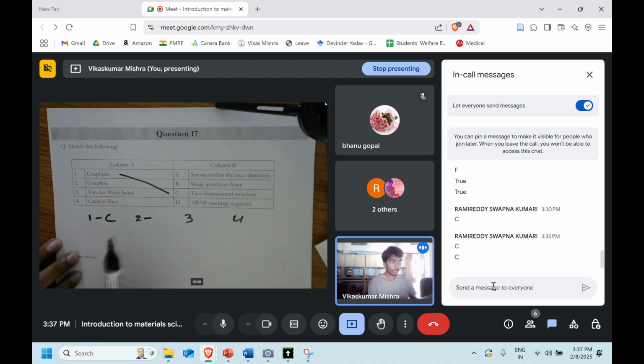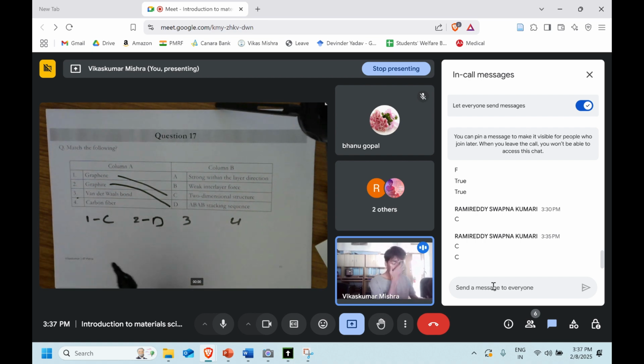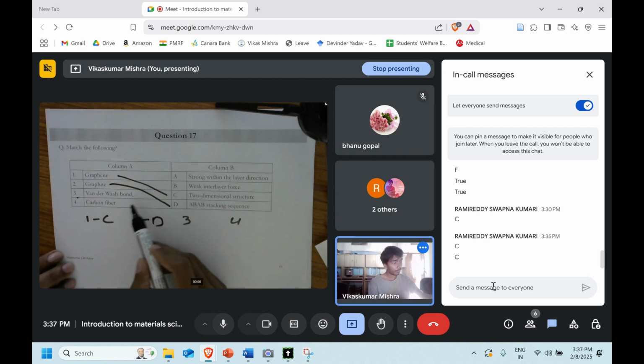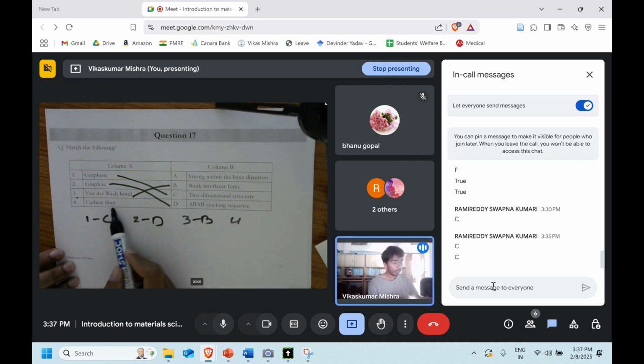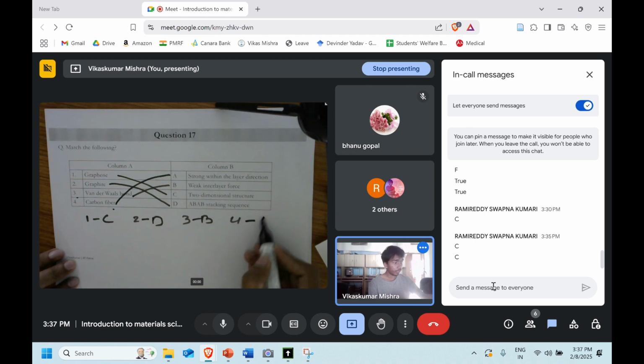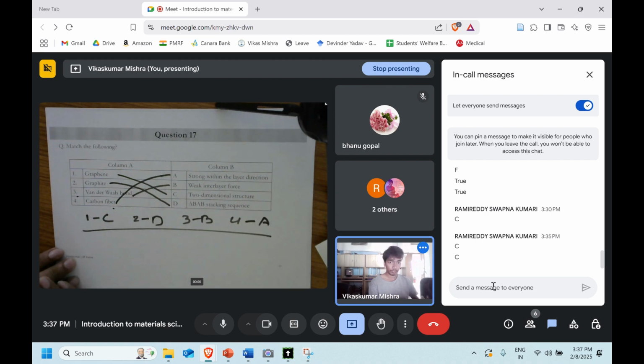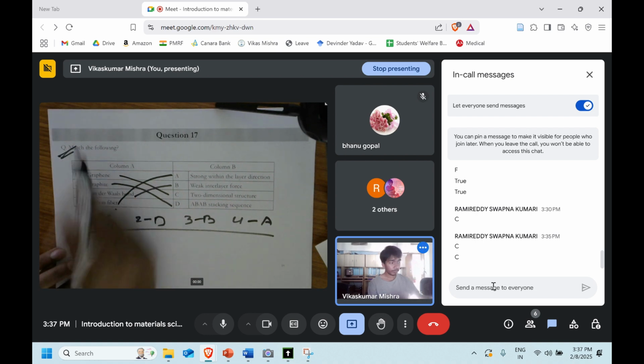So we know that graphite follows which type of stacking? It will follow the AB stacking, right? So that's how we can say that option D is the right answer. The van der Waals bond, the third one, will match with option B, weak interlayer force. And the carbon fiber, we know it is strong in the layer direction, so we can match it with option A. Okay, and that's how we have solved it.